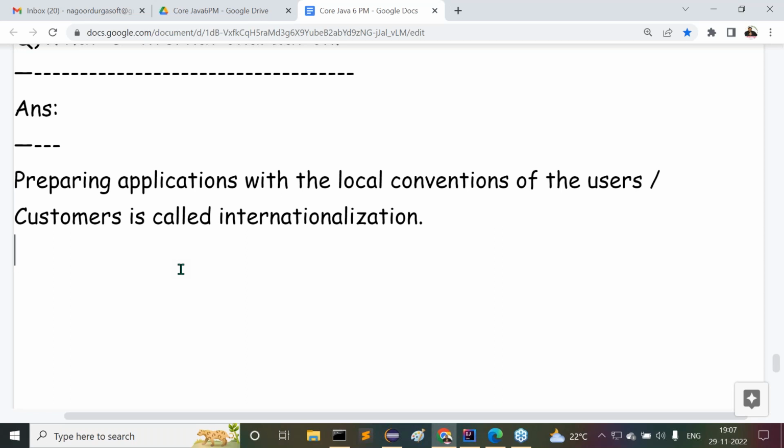Initially it might be VVS, something else, but I'm not exactly sure of the abbreviation. But the point is, Lakshman is the original name, but before that, definitely an initial is available. I get my point or not? That is the general convention. But Rahul Dravid is actually a reverse. Rahul is the original name and Dravid is the surname. But mostly at south, first the surname is available, next the original name. But at the north side, first the name is available, next the surname is available. In India, you can see this kind of difference.